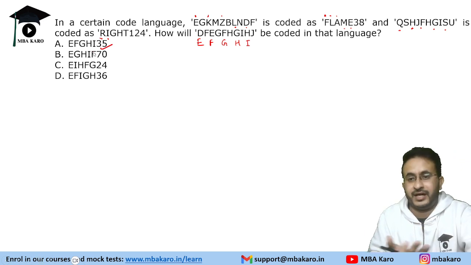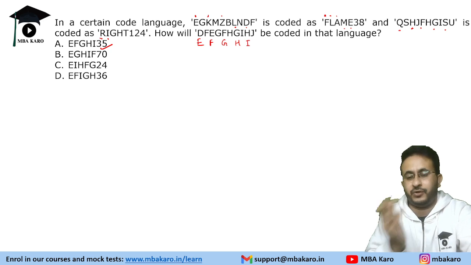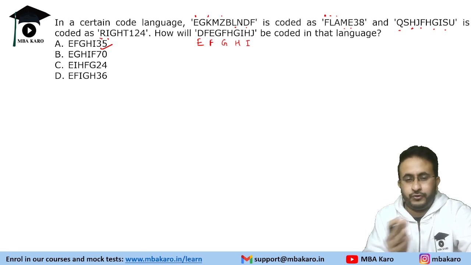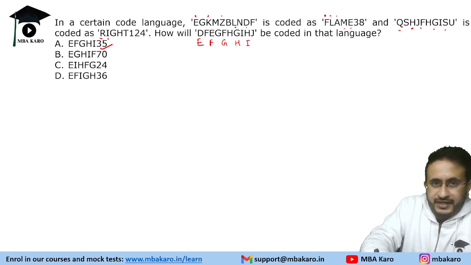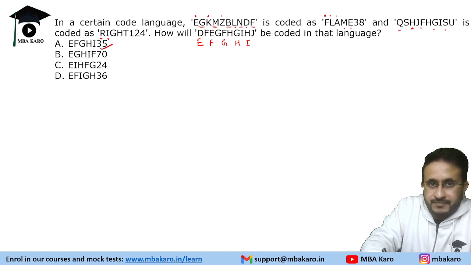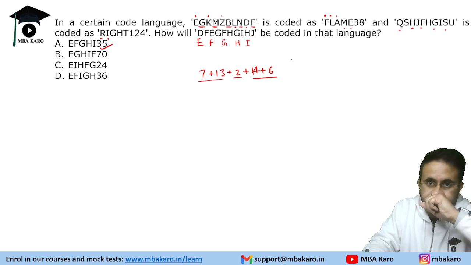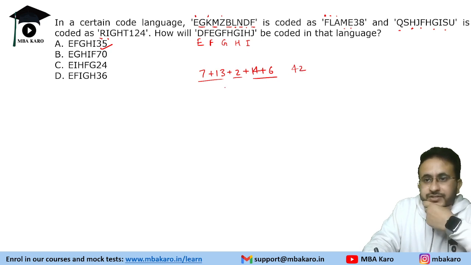Okay, so one should answer the question instantly without even thinking. Right now, you do not need to find the number. Now we will try to find the number though. What is the logic? G, M, B, N, F. So these are the numbers. So G is 7, 13, 20, and this comes as 42.